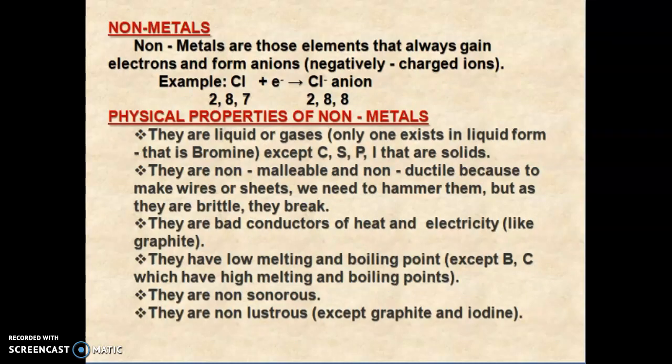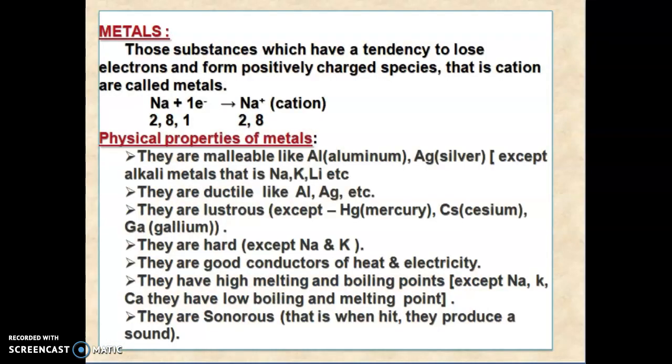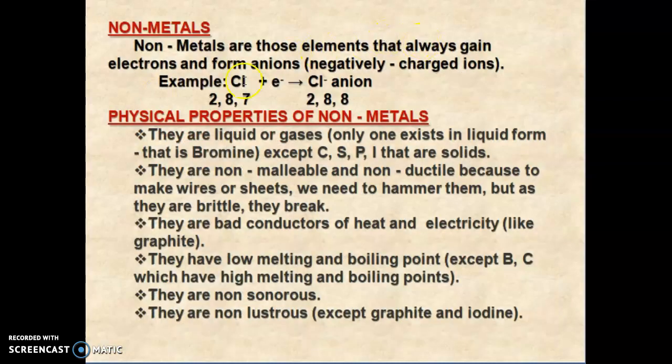Next are non-metals. Non-metals are those elements that gain electrons and form an anion. In metals, we said a metal is an element that loses electrons, but a non-metal is one that gains electrons and forms an anion, that is, a negatively charged ion. Here we take the example of chlorine. The atomic number of chlorine is 17, so the electronic configuration is 2, 8, 7.